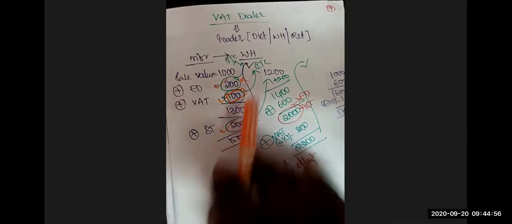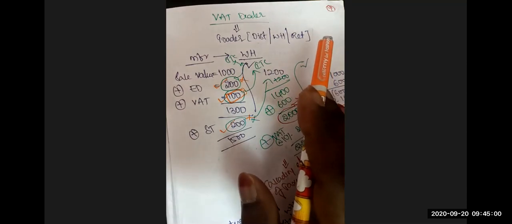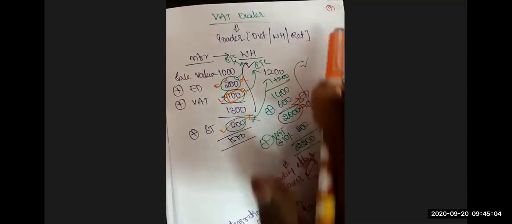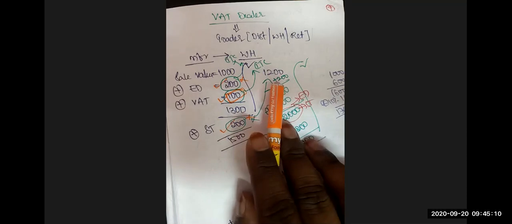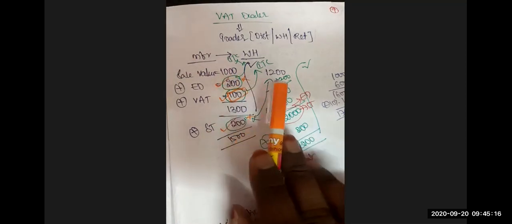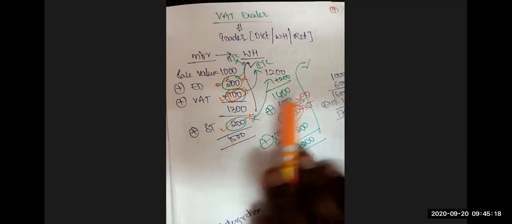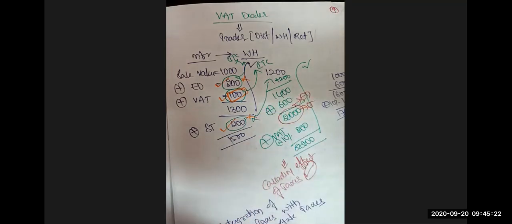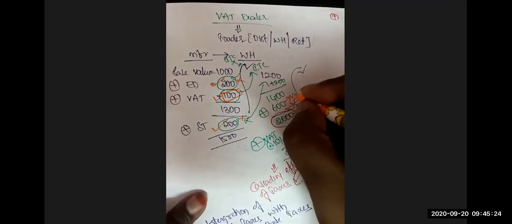But here your status is wholesaler. You are not going to provide any services, so you are not going to have any output service tax. When you don't have output service tax, you cannot avail this service tax as credit. So this will also be added to the cost of the goods. So 1000 is the actual invoice value. Add excise duty 200, add service tax 200, and the total comes to 1400. And this is the value addition at the wholesaler stage.